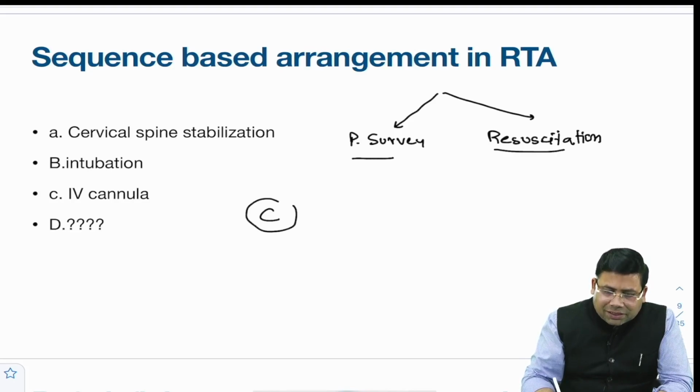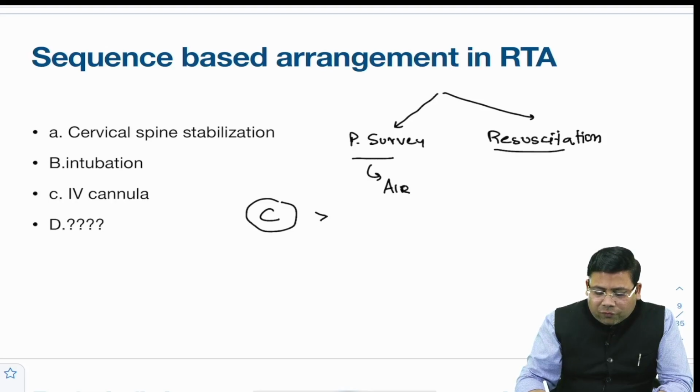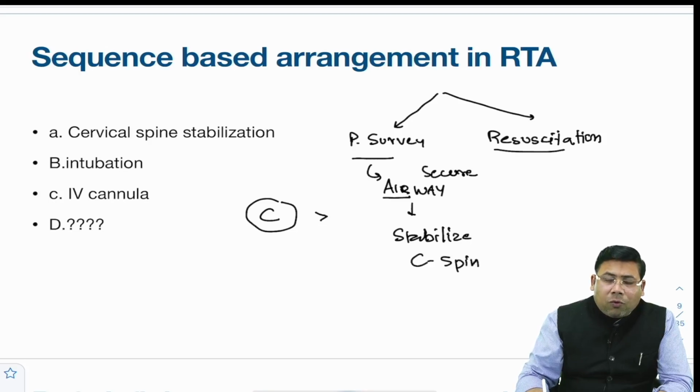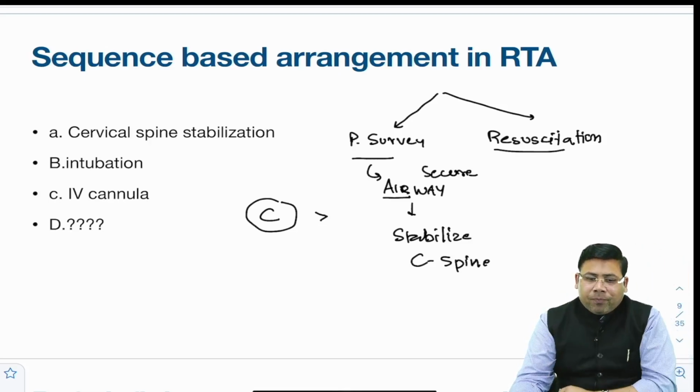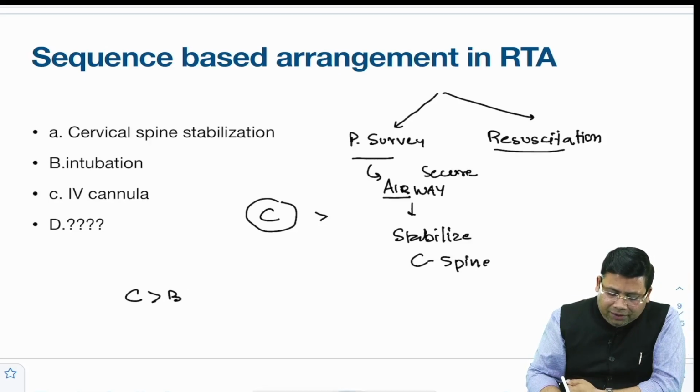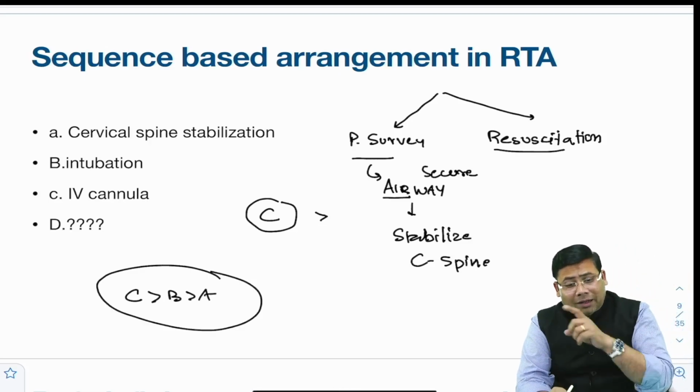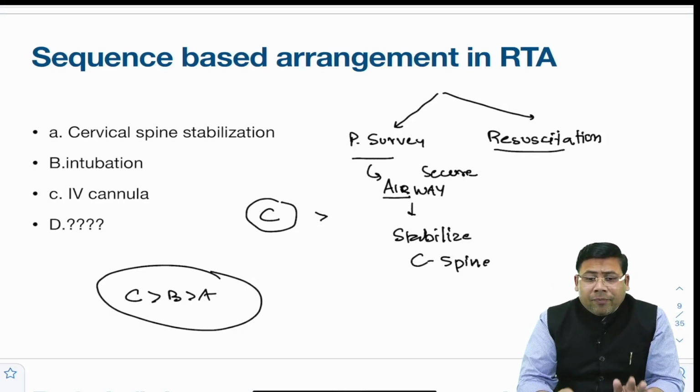I would have gone for C as the first thing, and then when you talk about primary survey, first we have to go for airway. So secure airway, and then stabilize the C-spine. However, you have to understand that this order is not always a dictum. If you have any catastrophic bleeding, you could stop the bleeding first. So then we follow the order of C, A, B, C, D, E. So remember here C, then B, then A would have been the probable answer, given the options here. However, you have to understand that resuscitation and primary survey are done simultaneously.